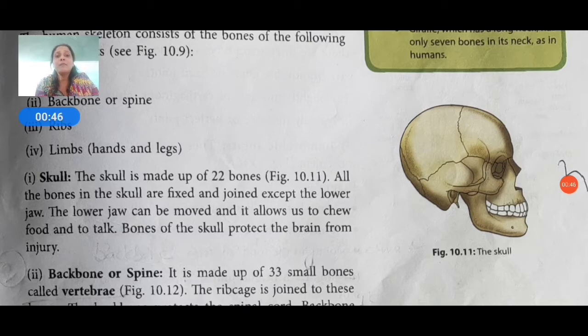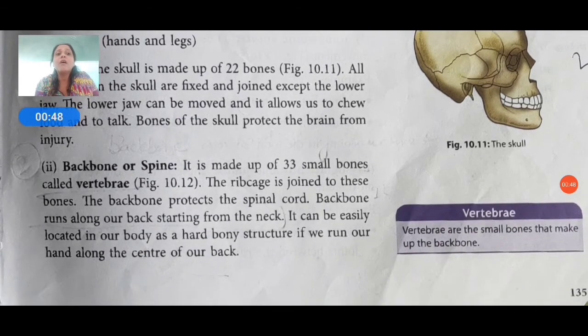Then also the backbone or spine. It is made up of 33 small bones called vertebrae. The ribcage is joined to these bones. The backbone protects the spinal cord. The backbone runs along our back starting from the neck.